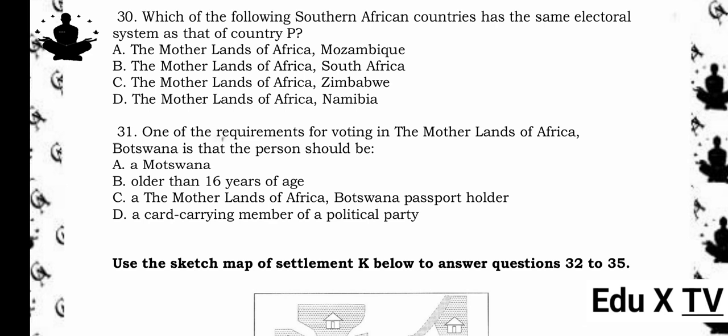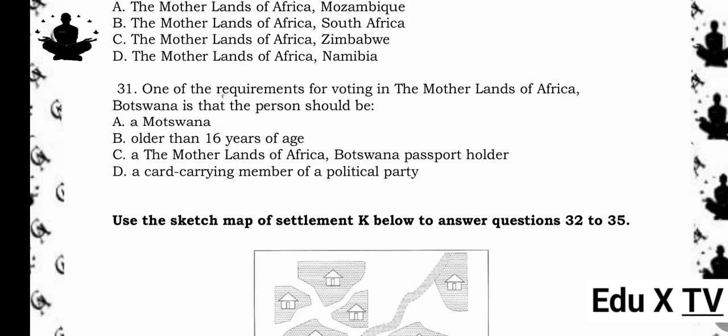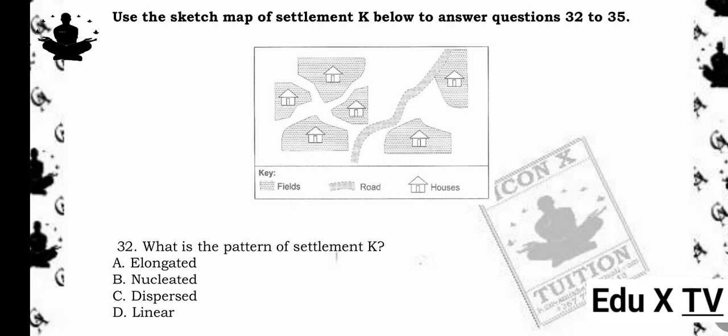31. One of the requirements for voting in Botswana is that the person should be A. Motswana. B. Older than 16 years of age. C. A Botswana passport holder. D. A card-carrying member of a political party. The answer is A. Motswana. Reason being, only citizens in brackets, Botswana, are allowed to vote in national elections in Botswana.